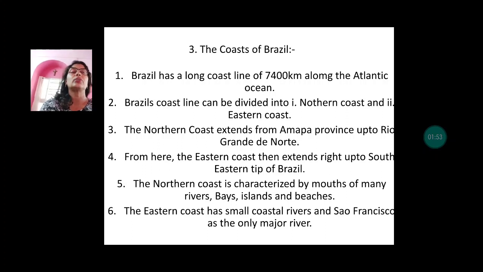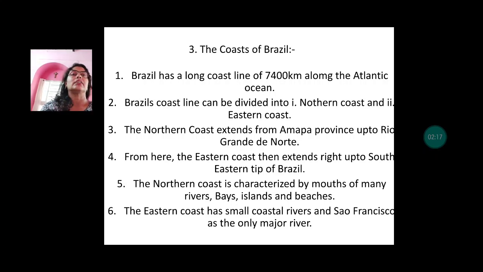The third short note is on the coasts of Brazil. Brazil has coastline of 7,400 kilometers along the Atlantic Ocean. Brazil coastline can be divided into northern coast and eastern coast. The northern coast extends from Amapá province up to Rio Grande do Norte.